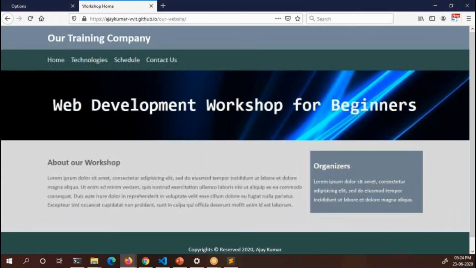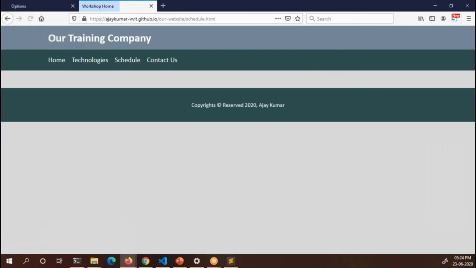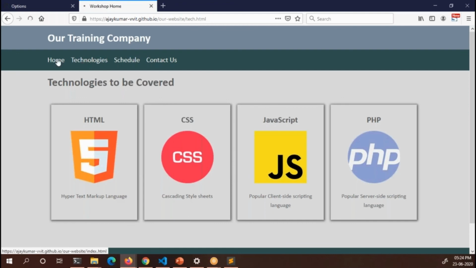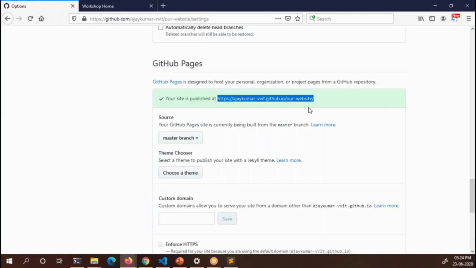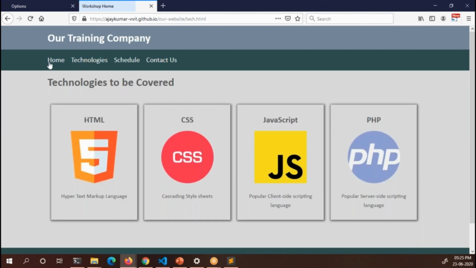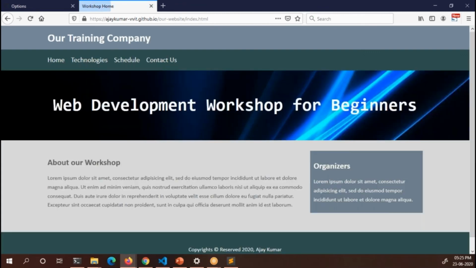Your site is live on the internet, and that URL is your website page. Now you can access the website that I have uploaded with this URL, https colon. I'm pasting the URL in the chat box, guys. Try it out. So that is the URL. When you click on the URL, you can see the entire page.